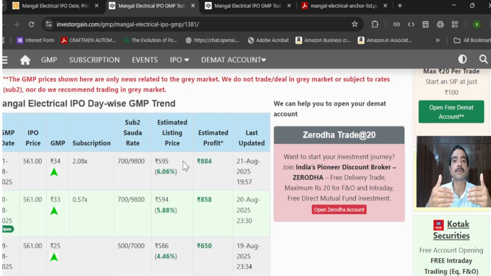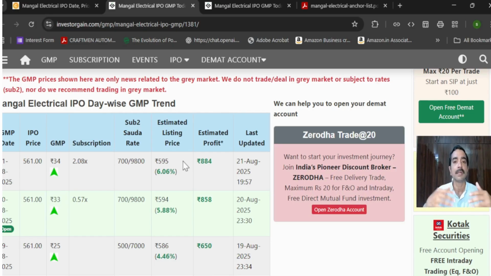If I am having an account and want to apply, let's assume a scenario where I have three accounts on my PAN card. I have one in Zerodha, one in ICICI, and one in Angel One. One I have kept for long term, one for short term, and one for maybe swing trading, just for some bifurcation. If you try to apply for this IPO from all three places, all three will get rejected, because if you apply with the same PAN card from different places, at the end of the day the system can analyze that it has come from the same PAN card and it will get rejected.